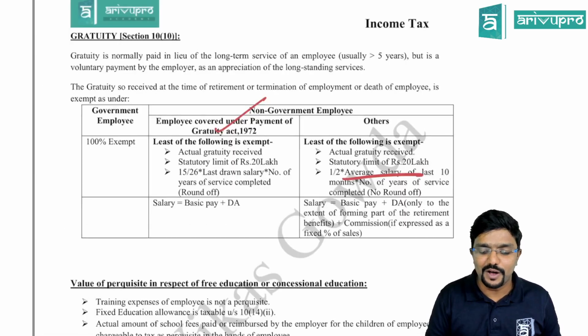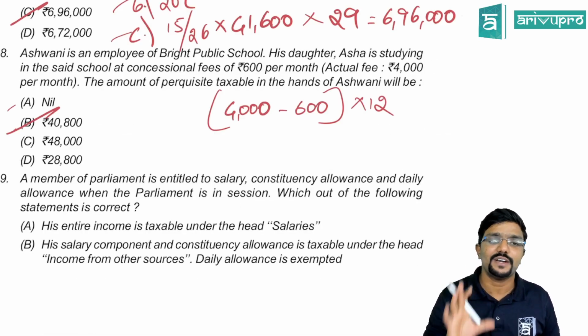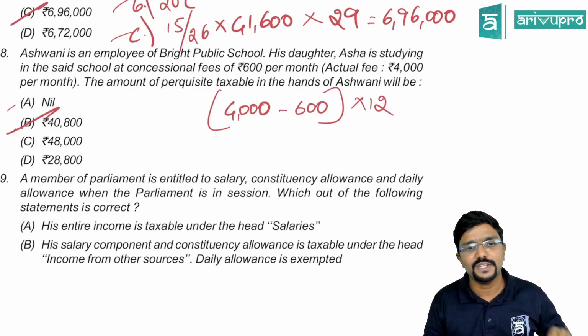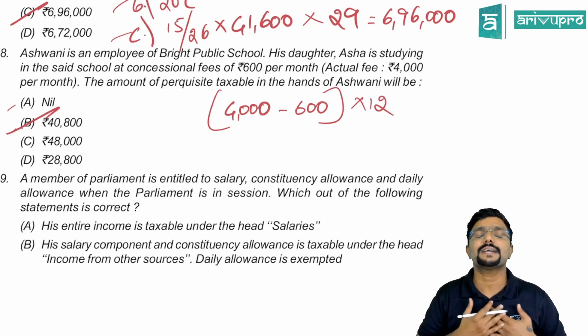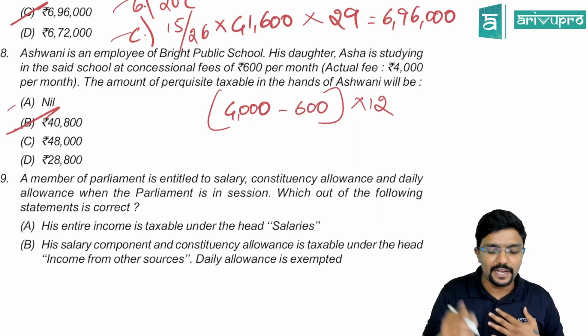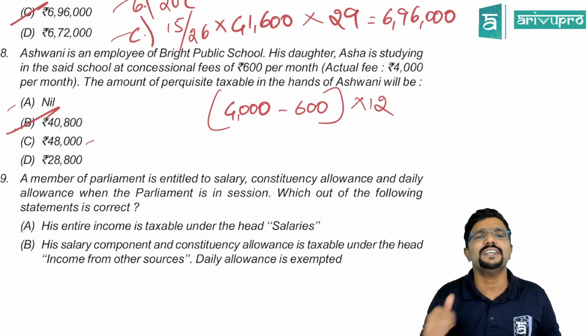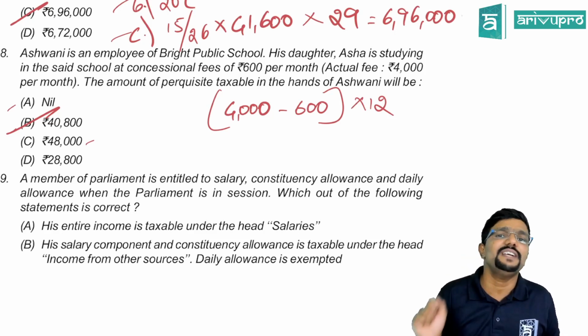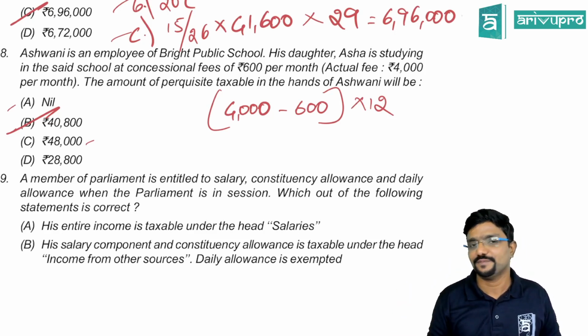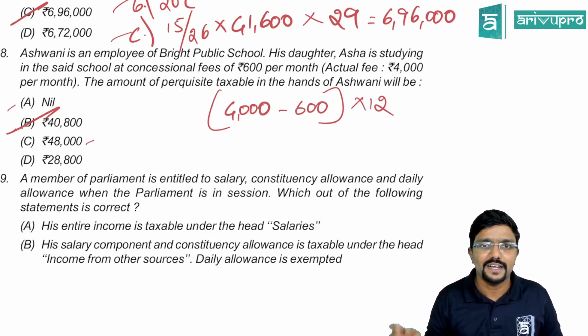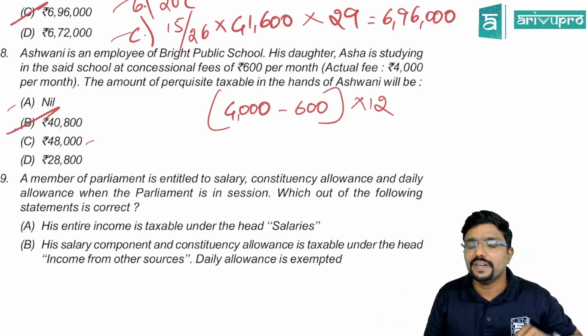Come on. So if you ask me, sir, which is the correct answer? 40,800, guys. Because what should be taxable in the hands of the employee? What is the benefit he has enjoyed? Now if you take the entire 48,000, is it taxable? No. Why? Because he has paid 600 for it. So what is the free benefit he has enjoyed? Only 40,800. And sir, what about 1,000? Should we reduce it? No.